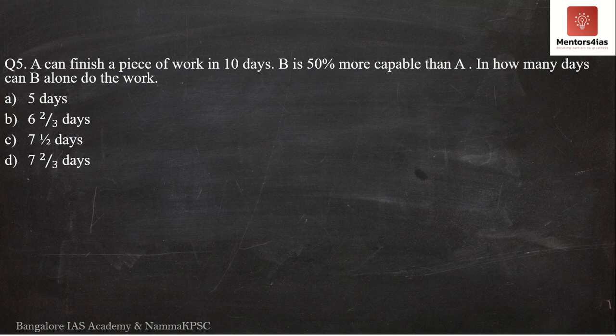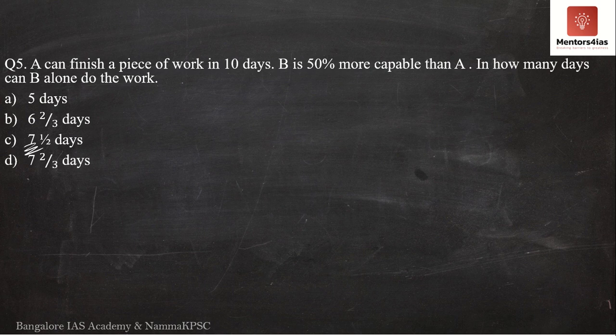Now, see here, many people would think that if the question said B is 100% more capable, then B should be able to do the entire amount of work in half the number of days, correct? If that is the case, then over here shouldn't it be 7.5 days? Okay, that would be the logic, but please don't make such mistakes.